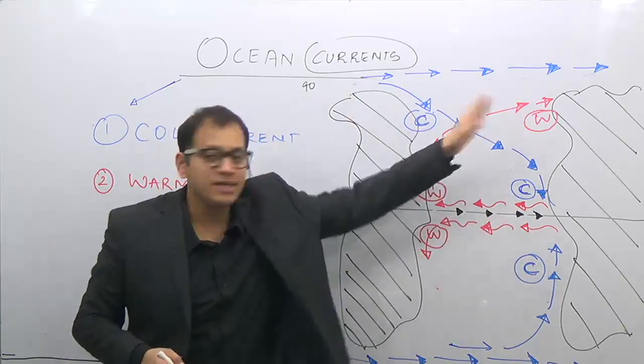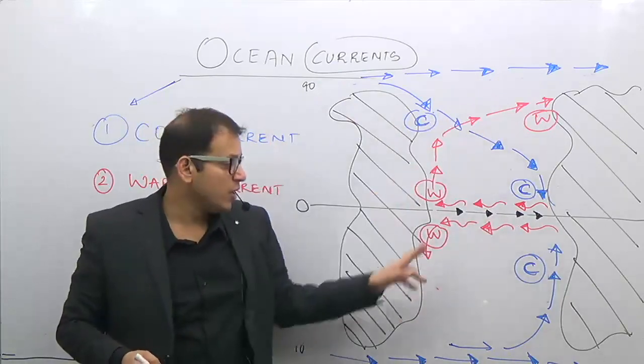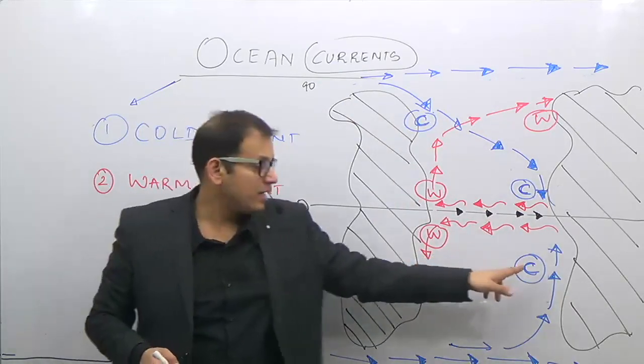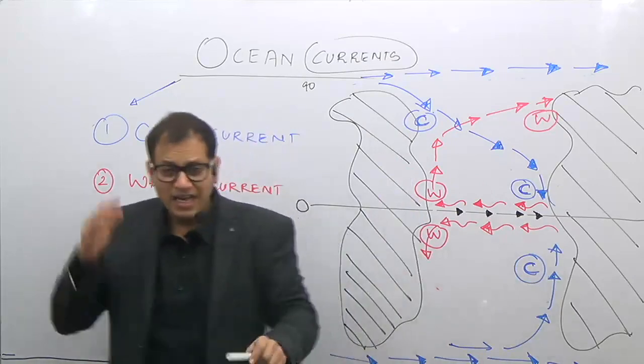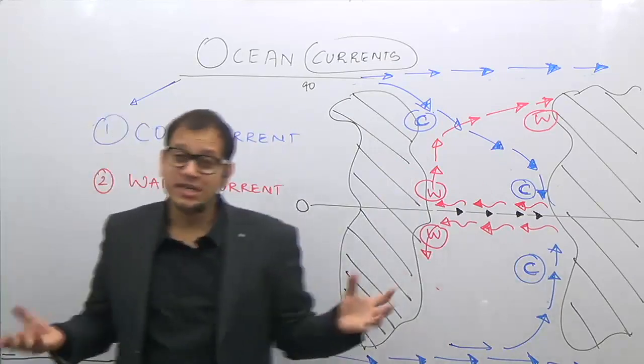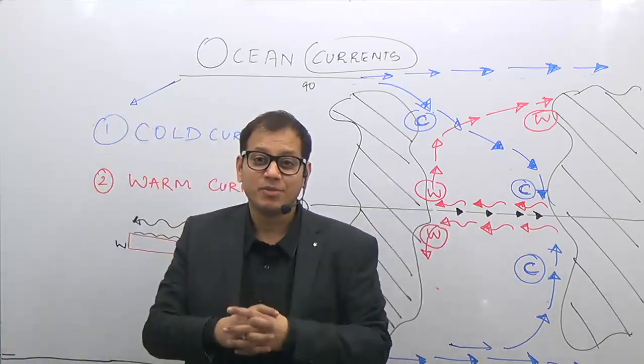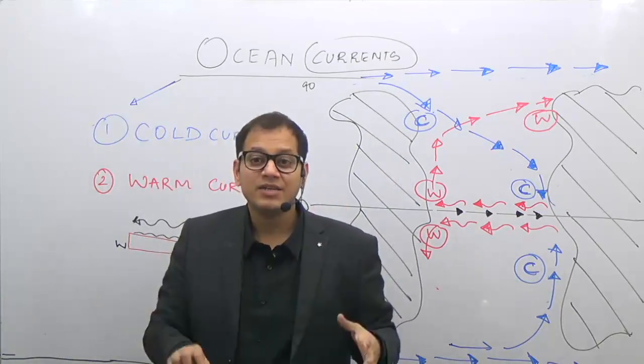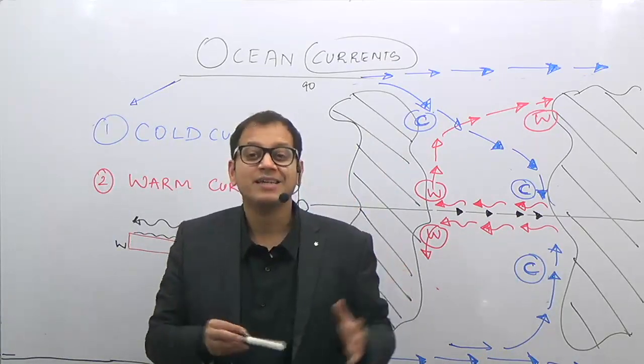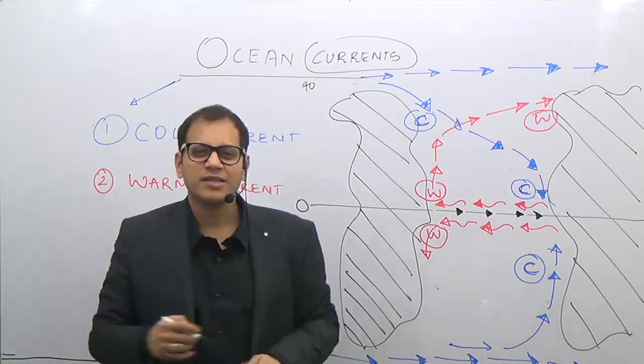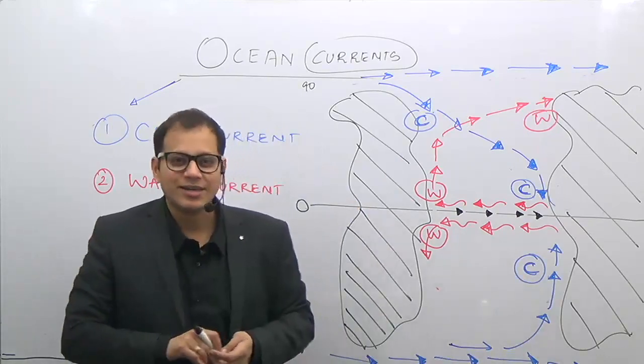So C and C here, W and W here. One warm ocean current here and one cold ocean current here. Relate it. What I say, always try to interrelate your topics. Use your interrelation and see what is the significance of these ocean currents on the land.